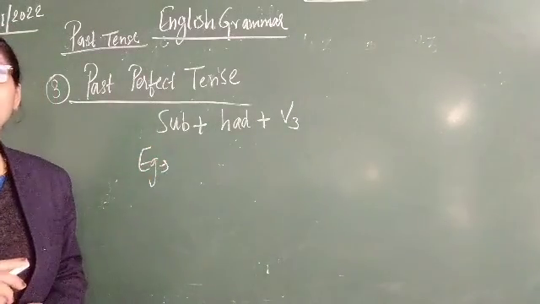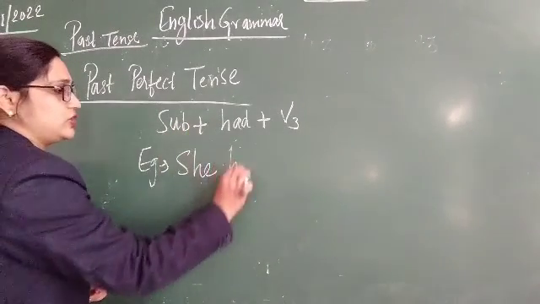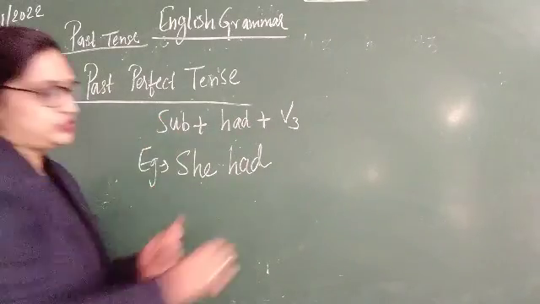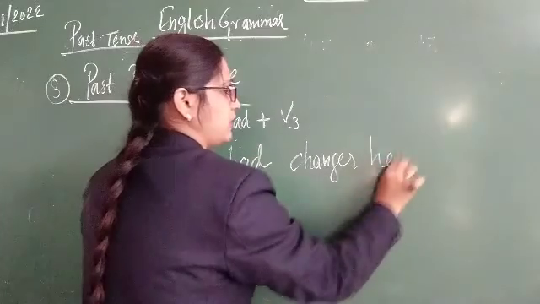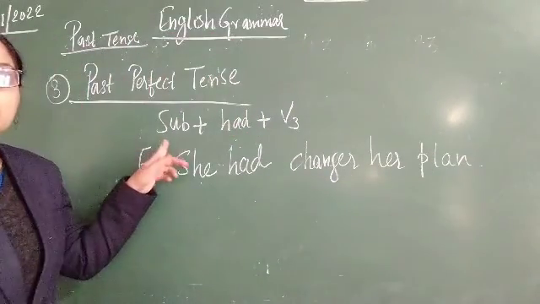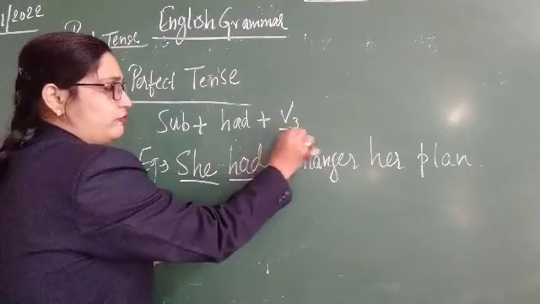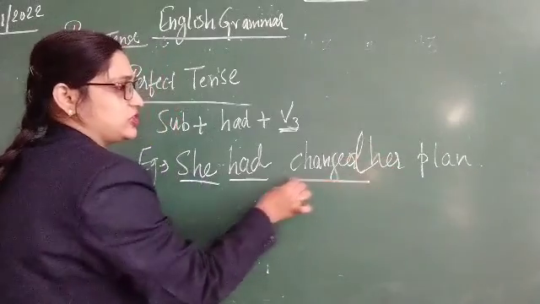If we are taking the subject she, okay, she had changed her plan. Okay, subject she had, verb third form, this is changed.